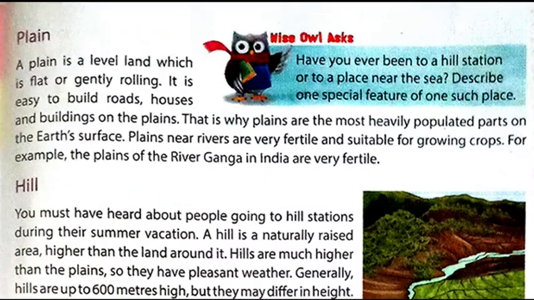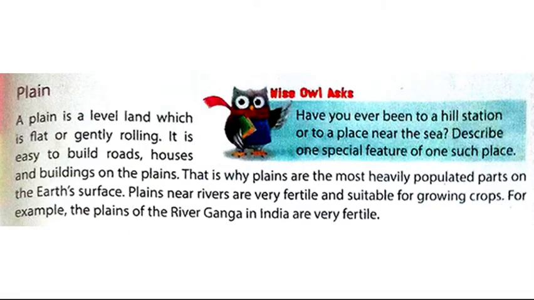See, first one, plain. A plain is a level land which is flat or gently rolling. It is easy to build roads, houses and buildings on the plains. That is why plains are the most heavily populated parts on the earth's surface. Plains near rivers are very fertile and suitable for growing crops. For example, the plains of the river Ganga in India are very fertile.